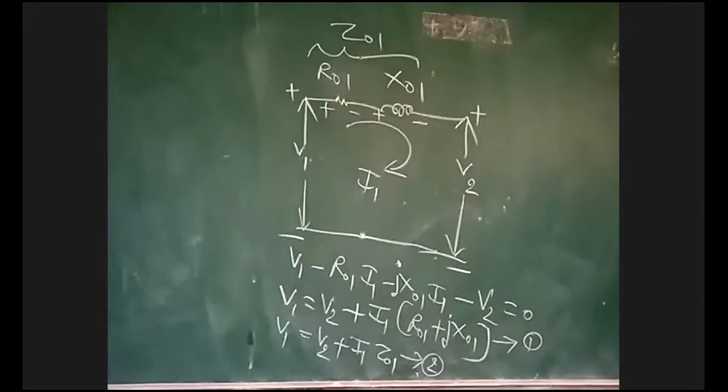V1 is equal to V2 plus I1 into Z01, or you can take the first equation: V2 plus I1 into R01 plus j into X01.